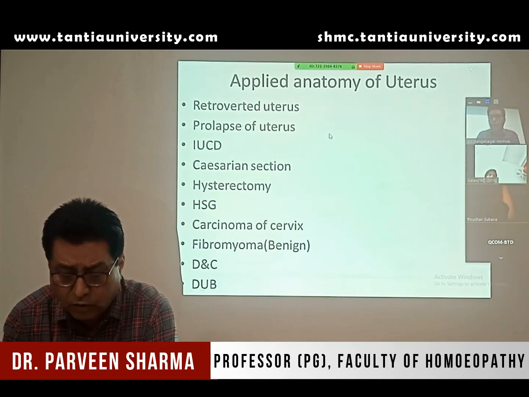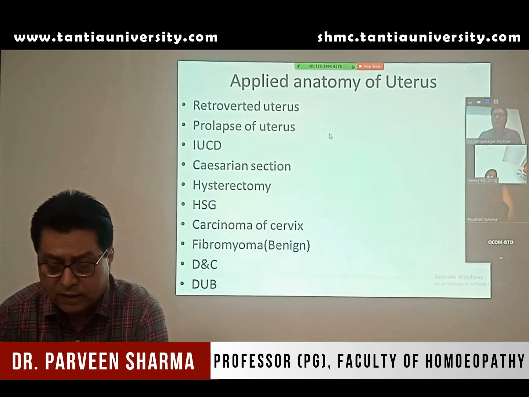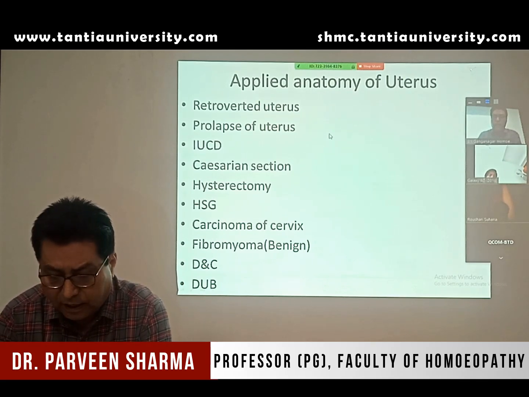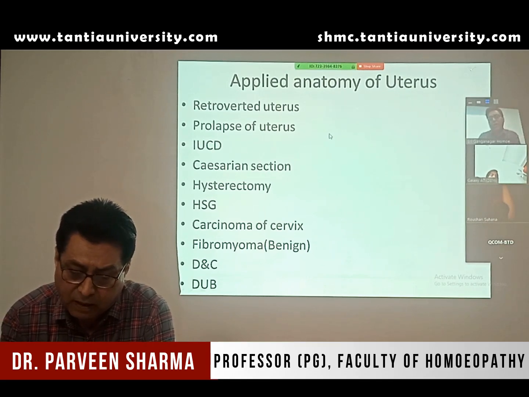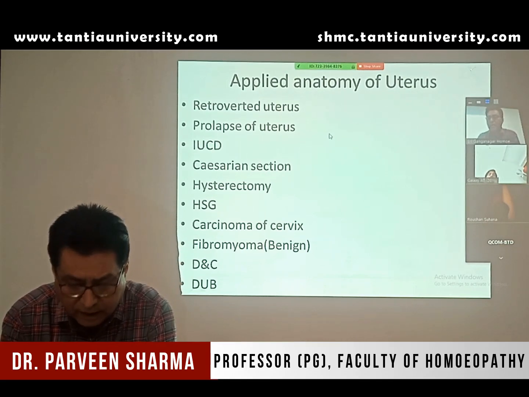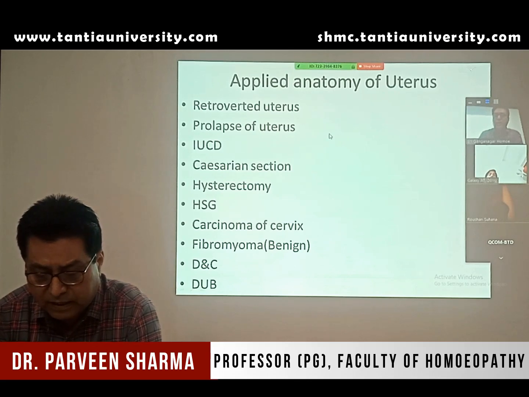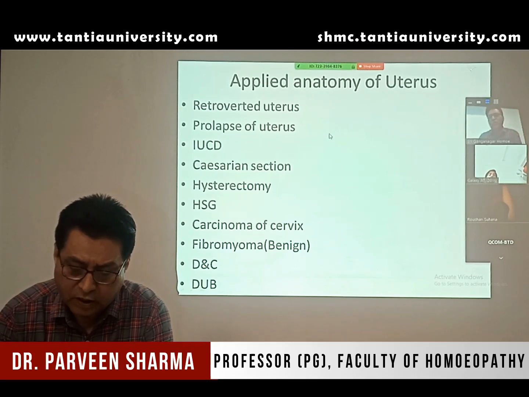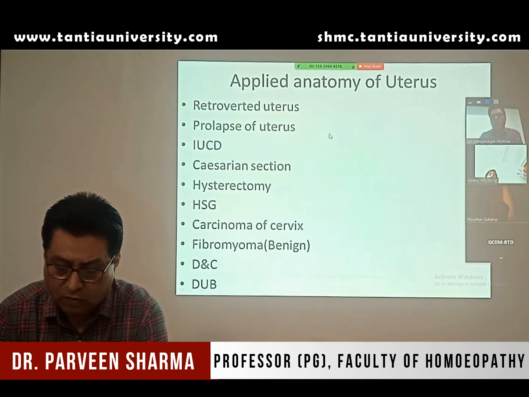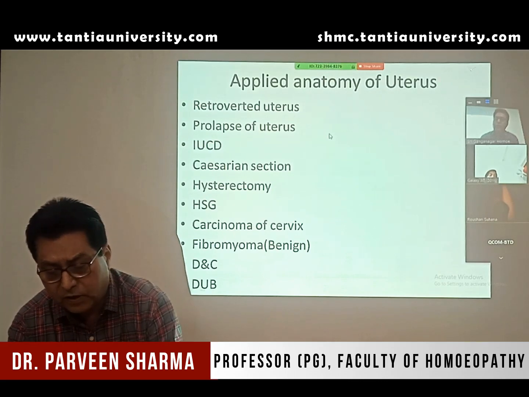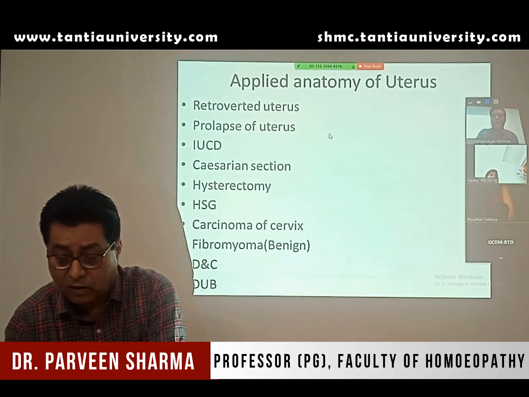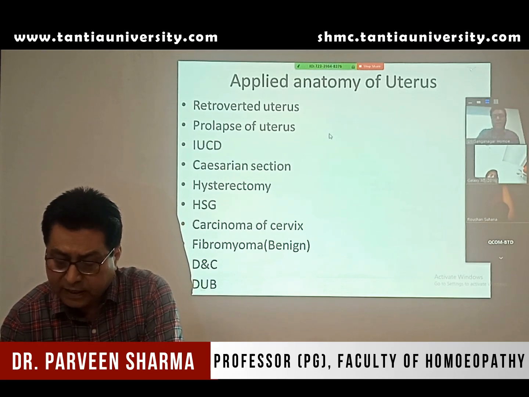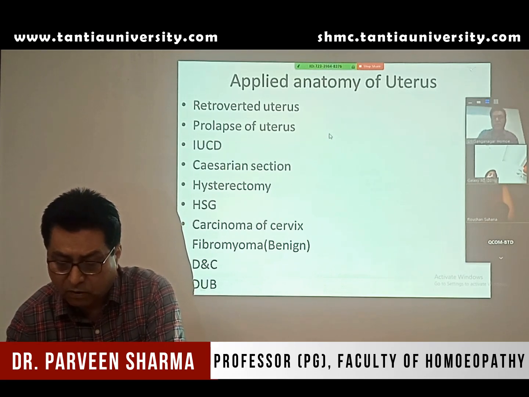Due to tumor or cancer of the uterus, the uterus has to be removed surgically, and that is known as hysterectomy. Then hysterosalpingogram, HSG, is a technique by which a dye can be injected through the cervix into the uterus, and then it passes to the fallopian tube, and we can see it on the X-ray film. That technique is hysterosalpingography, and that X-ray film is known as a hysterosalpingogram.